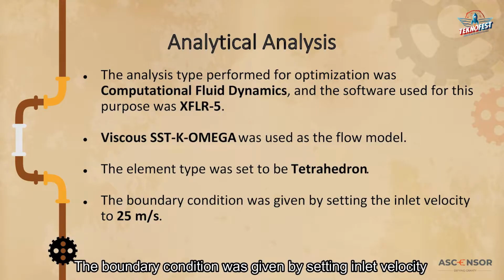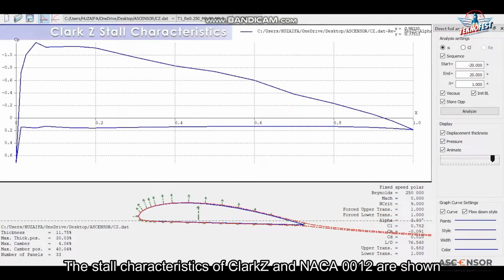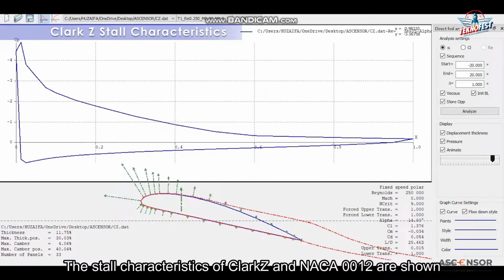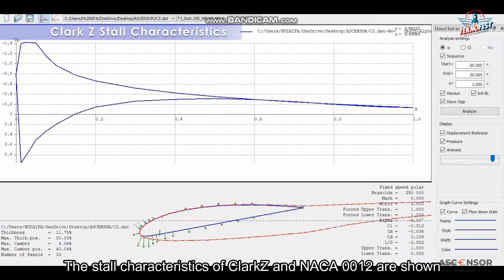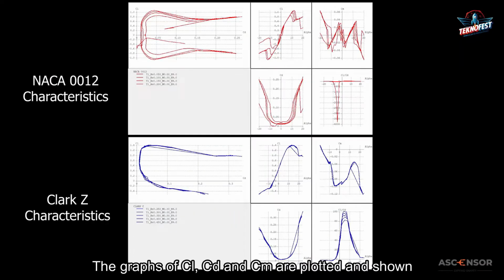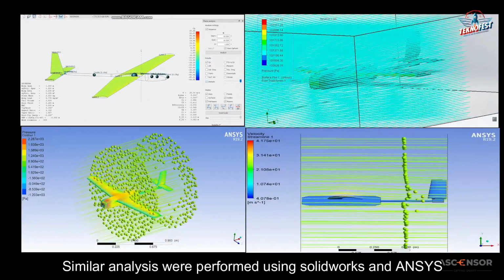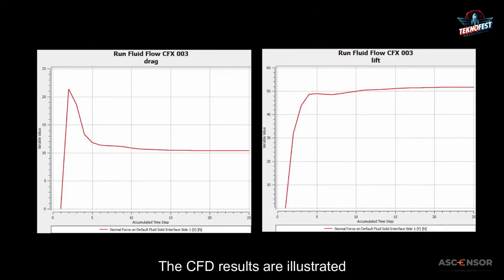The boundary condition was given by setting the inlet velocity to 25 meter per second. The stall characteristics of Clark Z and NACA 0012 are shown. The diagram shows the flow separation from the airfoil at 20 degrees angle. The graphs of CL, CD and CM are plotted and shown. Similar analyses were performed using SolidWorks and ANSYS. The CFD results are illustrated.